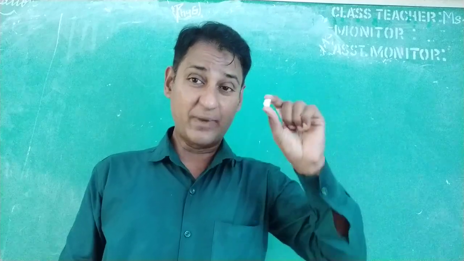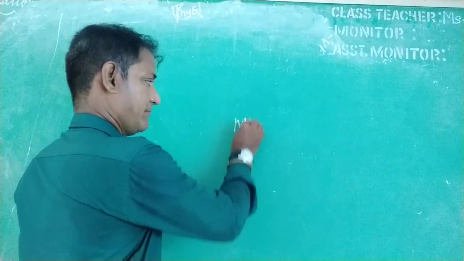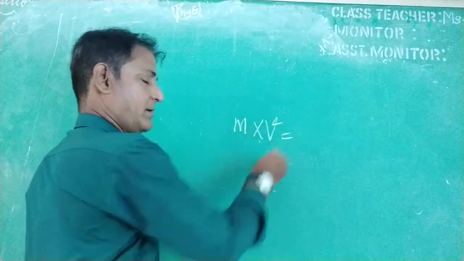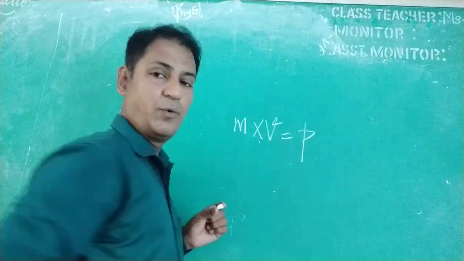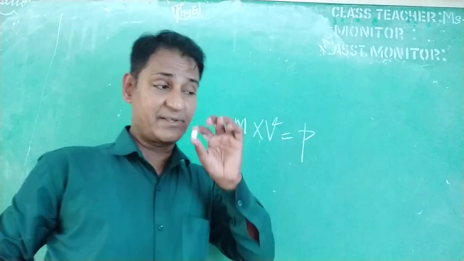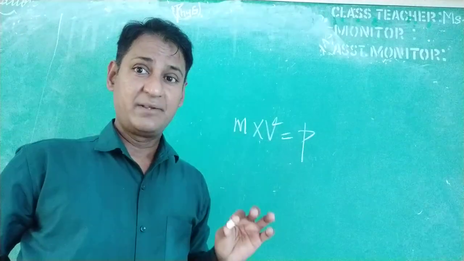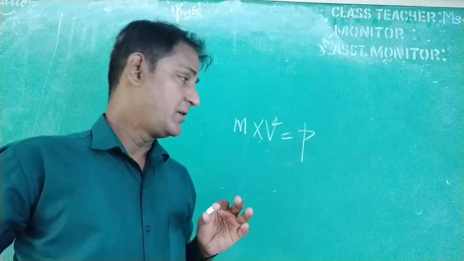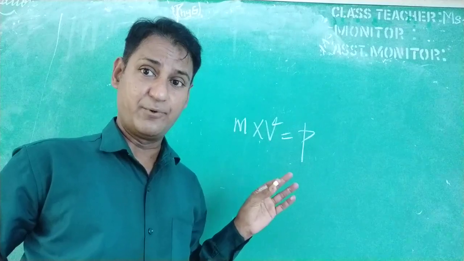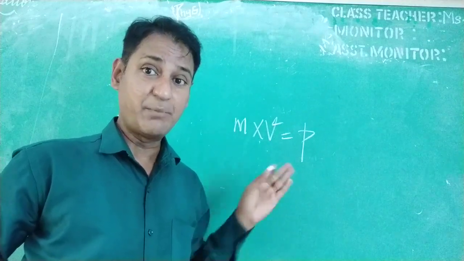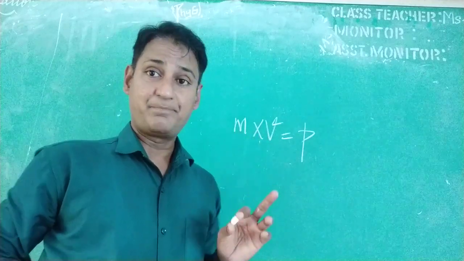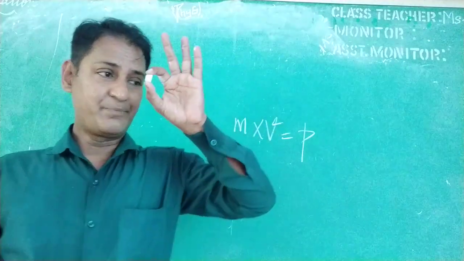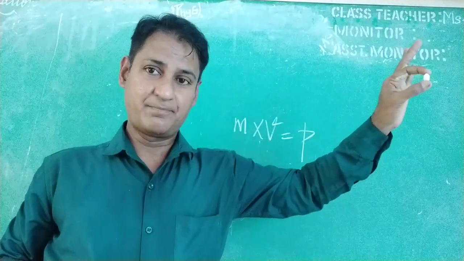This mass into velocity combined together is called small p, which is linear momentum, because it travels in a straight line. Linear momentum means the product of mass and velocity. So it carries momentum and moves.